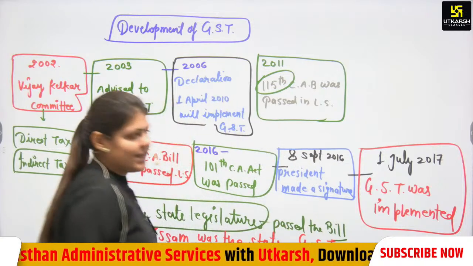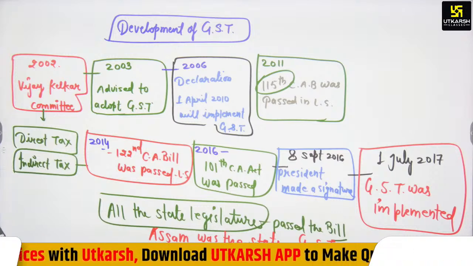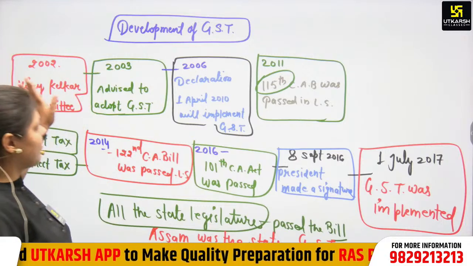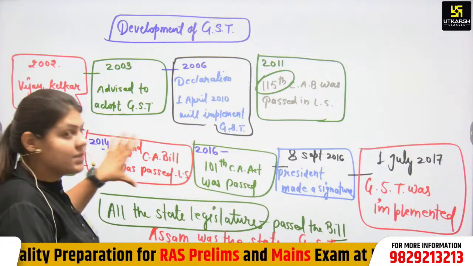So that was the development of GST. Is it clear to all of you? So you have to remember in this chart manner. It will be easy to remember: 2002, 3, 6, 11, and then again 2014. This was very important.